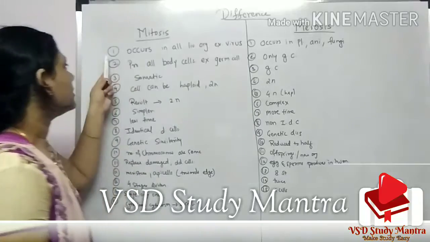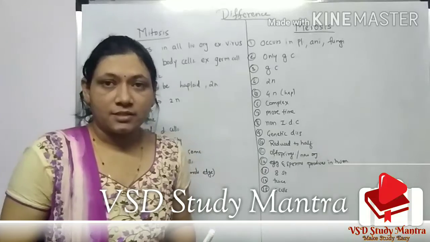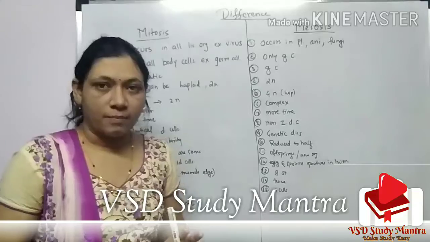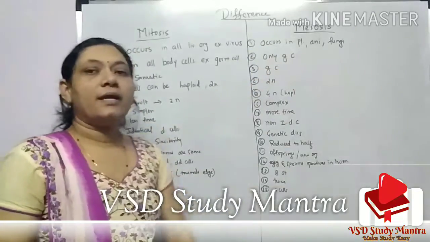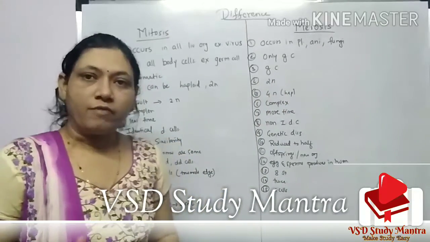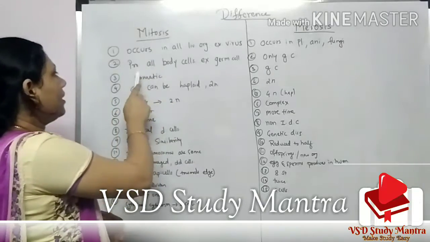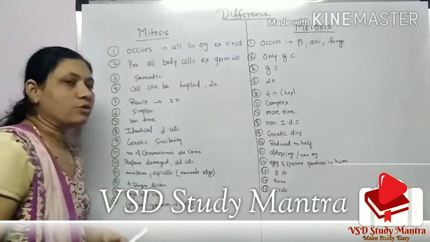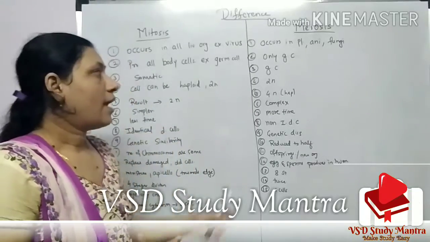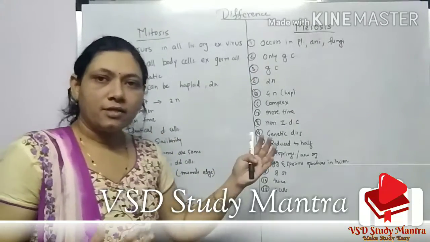The first one is mitosis occurs in all living organisms except viruses. In viruses the mitosis process doesn't occur, and meiosis occurs in plants, animals as well as fungi. Second, mitosis occurs in all the body cells except the germ cells, and here meiosis only produces the germ cells, that is eggs and sperm cells.